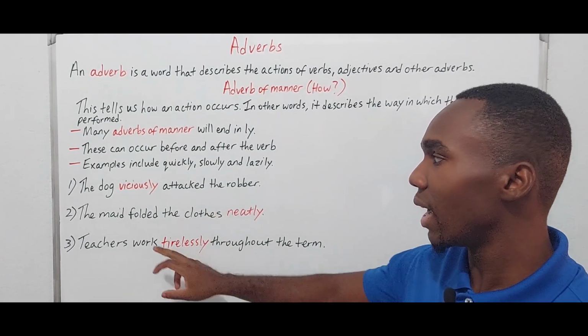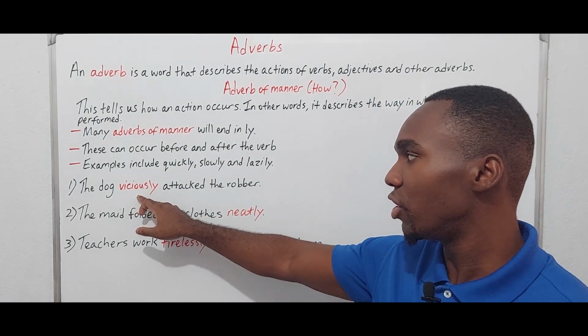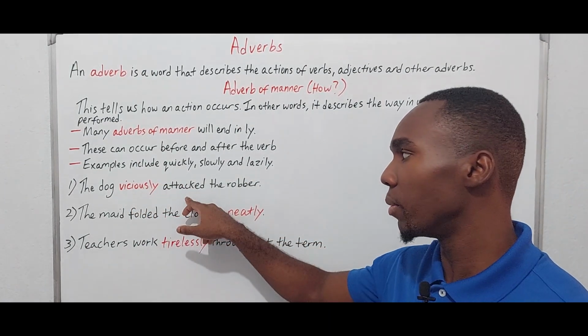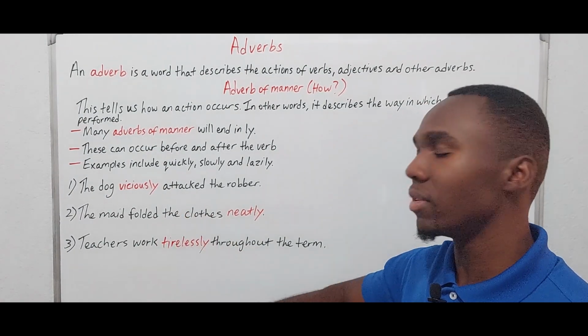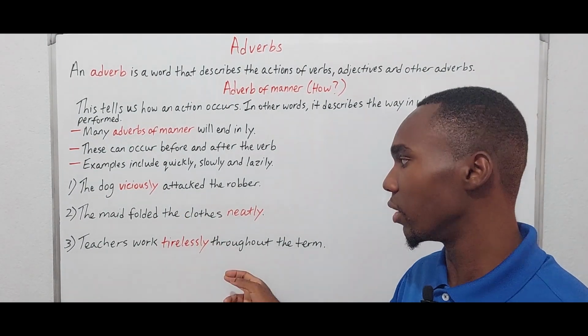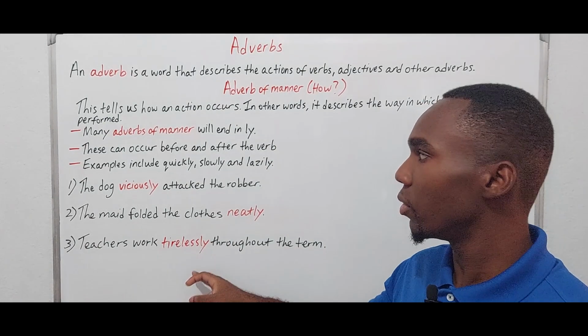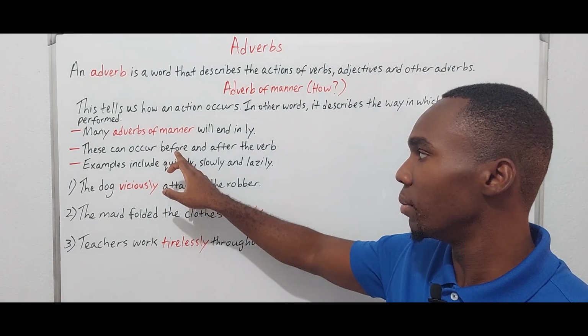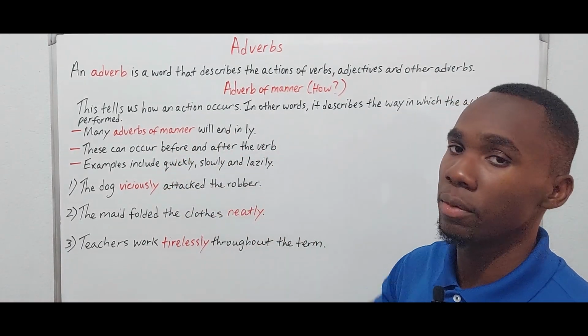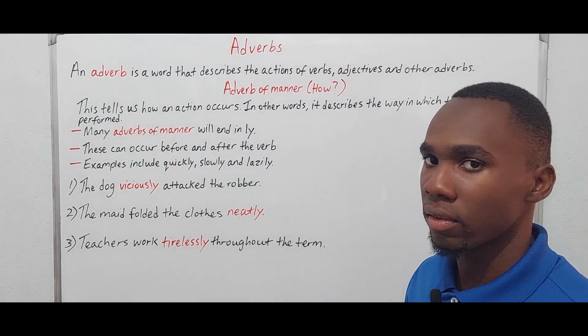You would notice that in the first example, viciously precedes the verb, and in two and three, the adverb of manner comes after the verb. This is an example of why these types of adverbs can go either before the verb or after the verb, depending on the context.